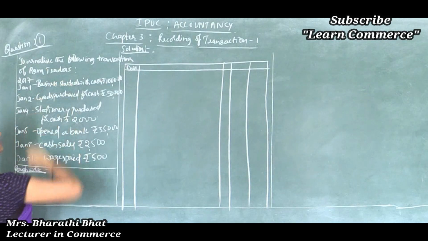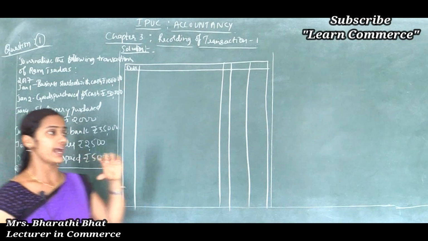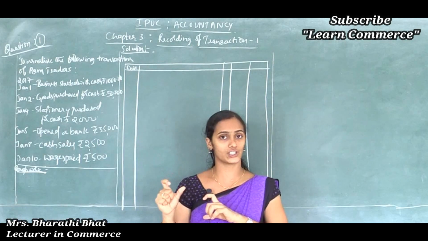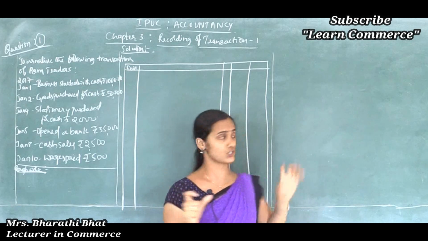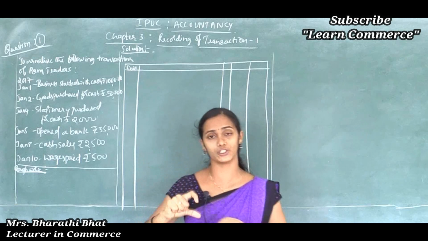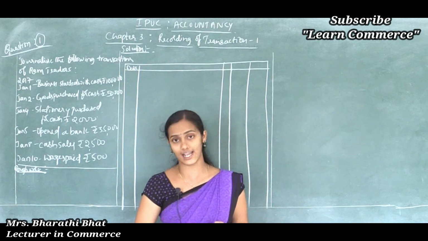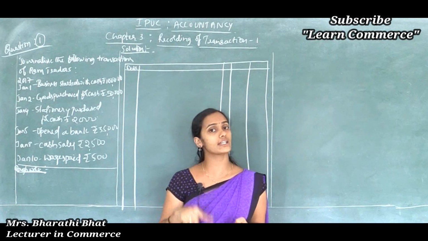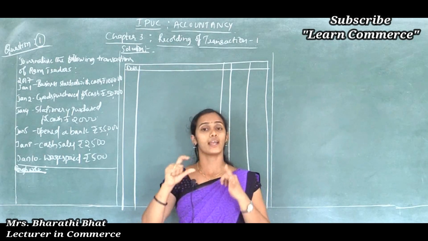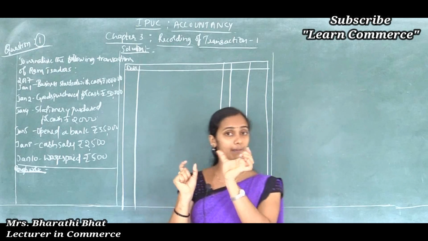Okay, so here business started with the cash, and in the previous class I told how we can record the journal entries in the book in this format. In the first line we should record the debit aspect of a transaction along with the word debit.